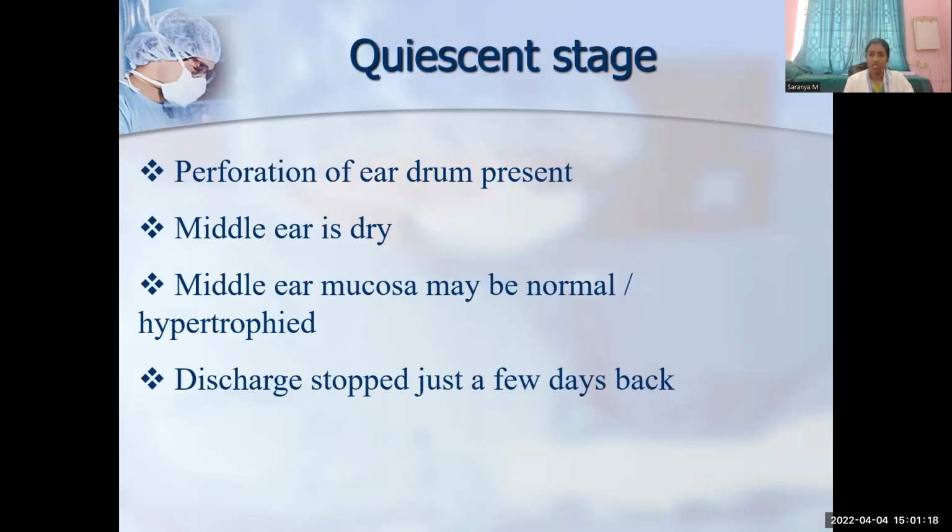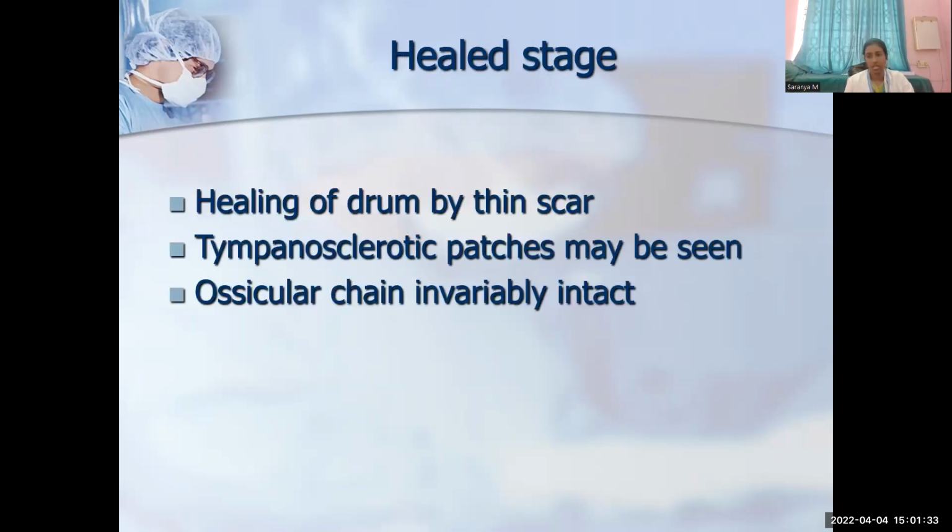Quiescent stage is the perforation of the pars tensa. The middle ear is usually dry when it is inactive. When it is active, it can become hypertrophic. So the patient might be having discharge at the time of the examination. Sometimes it can be absent. Healed stage is the healing of the perforation by a thin scar.